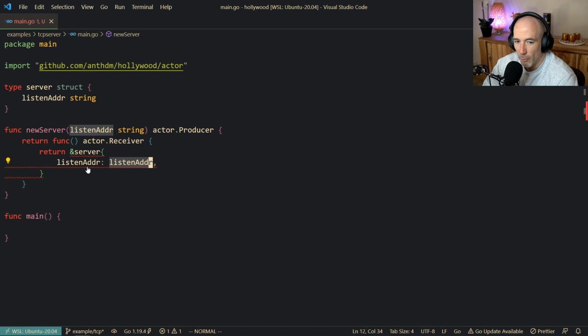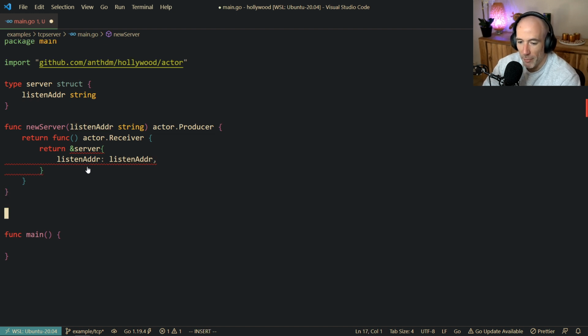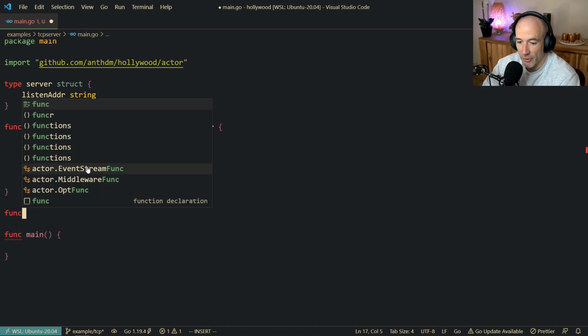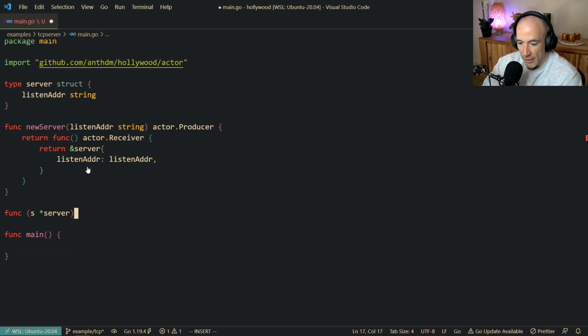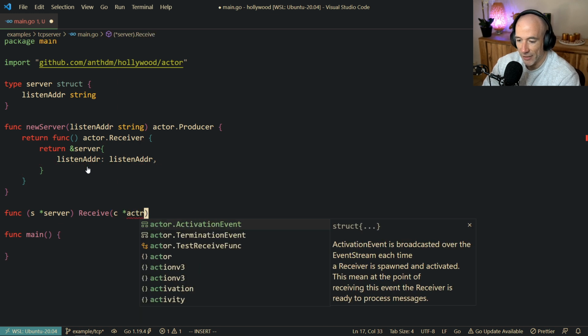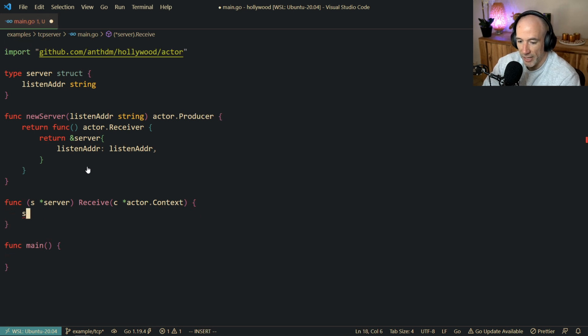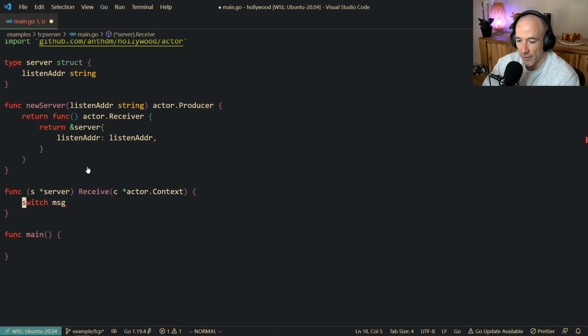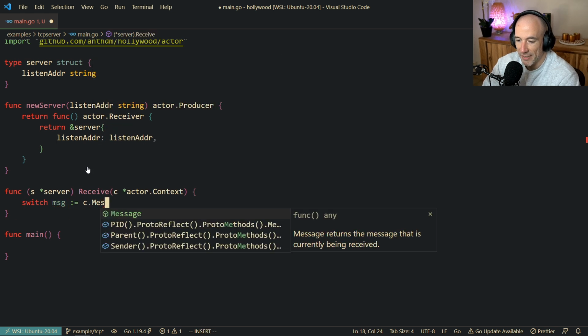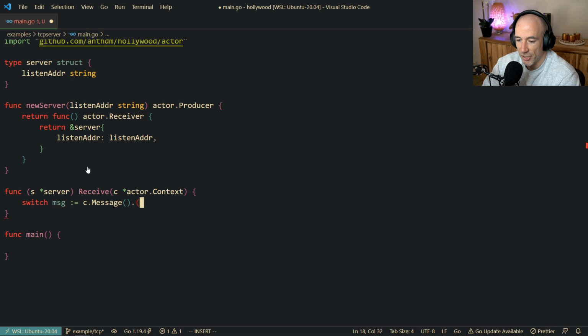Of course, we're going to have some problems because we need to implement the Receive method. So we're going to say func s *Server Receive, it's going to be a c *actor.Context. Yes. And we're going to say switch msg := c.Message().(type), the current message, the type.